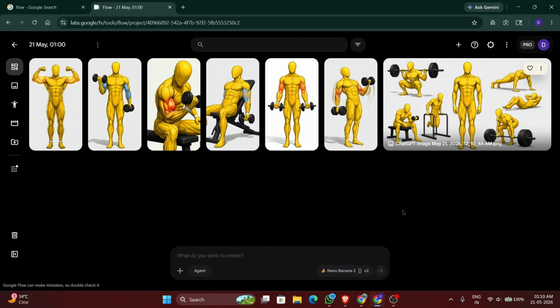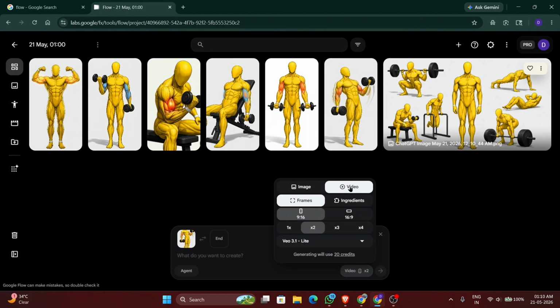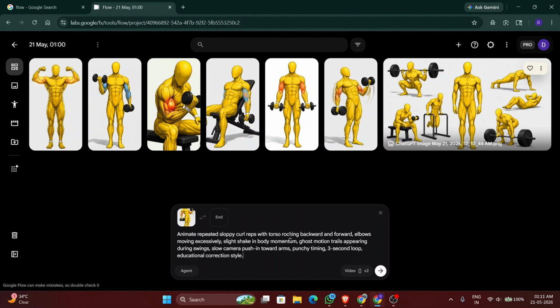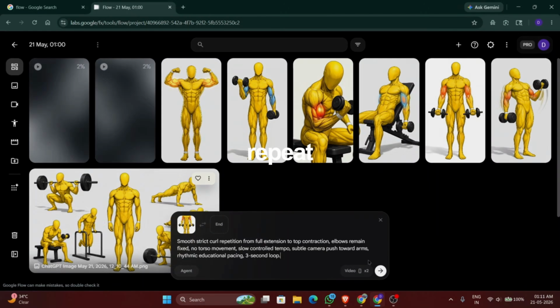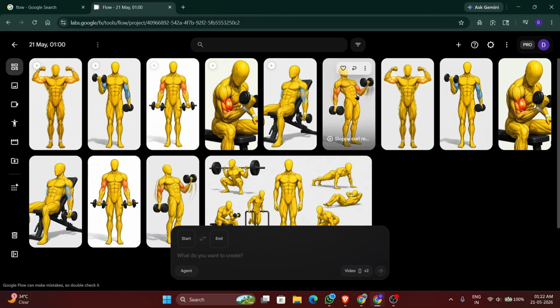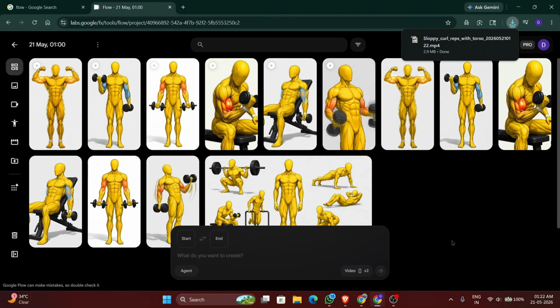Now let's bring these images to life. Click on the first image, click the 3 dots and choose Animate. Make sure all your desired video settings are turned on. Copy animation prompt 1 from ChatGPT and paste it in. Hit enter and your first animated video scene will be right in front of you. Repeat the exact same process for every remaining image until all of them are converted into smooth animated videos. Download every video one by one when they are all ready.